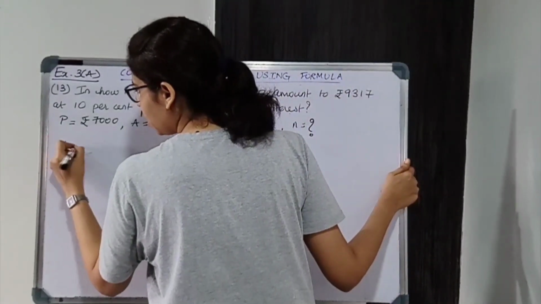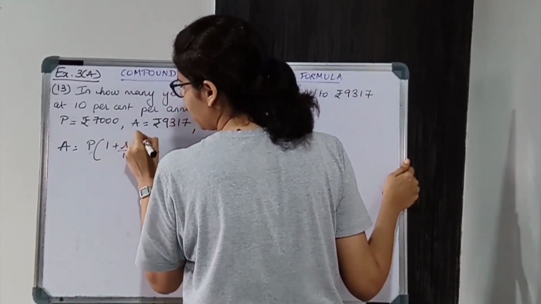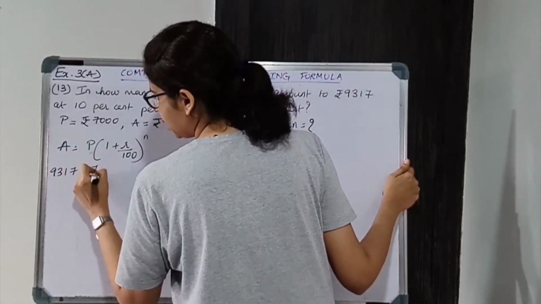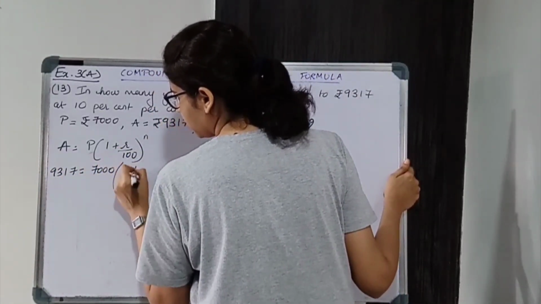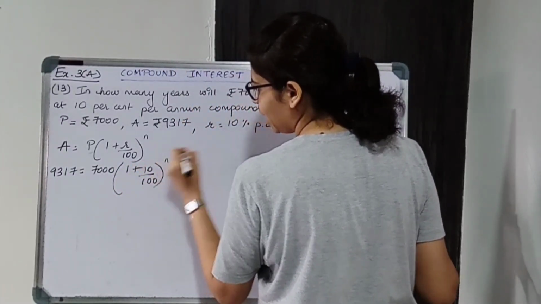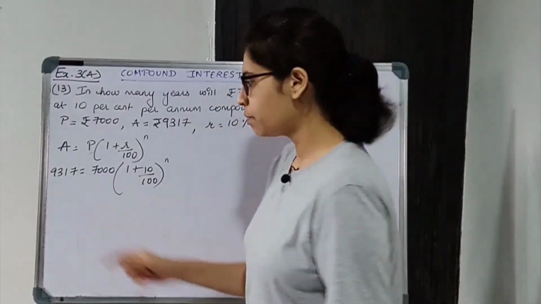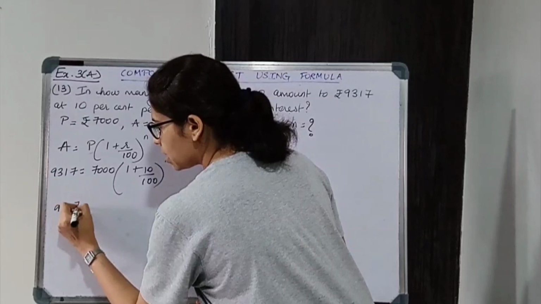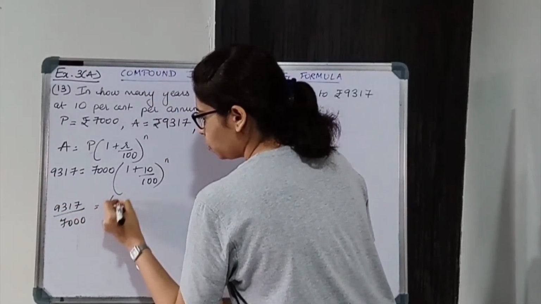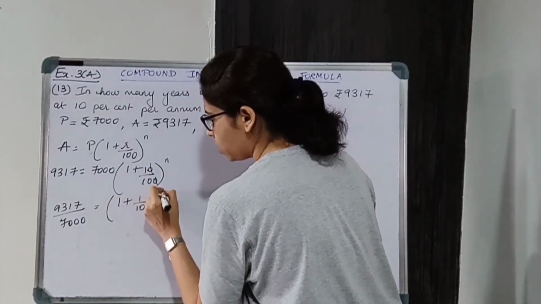So A is P into 1 plus R upon 100 raised to N. A is 9317. P is 7,000. 1 plus R is 10 upon 100 raised to N. Okay, 7,000 we can shift on the other side. Okay, so ये हो जाएगा 9317 upon 7,000 is equal to 1 plus 0 gets cancelled, so we are left with 1 upon 10 raised to N.